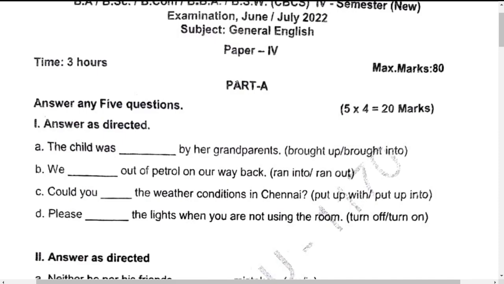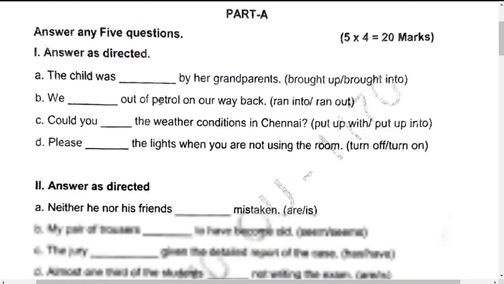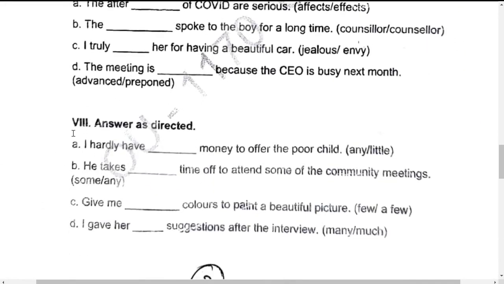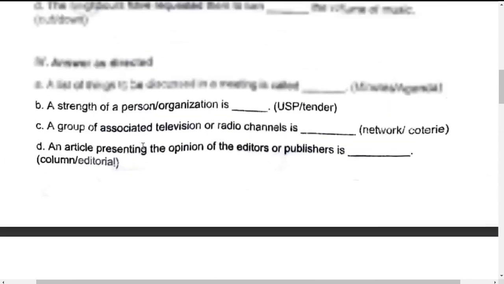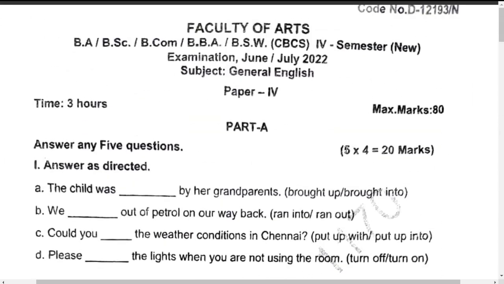So in Part A you have to answer 5 questions out of 8 sections, and in each section you will come across 4 questions each. So 5 into 4, 20 marks, right?